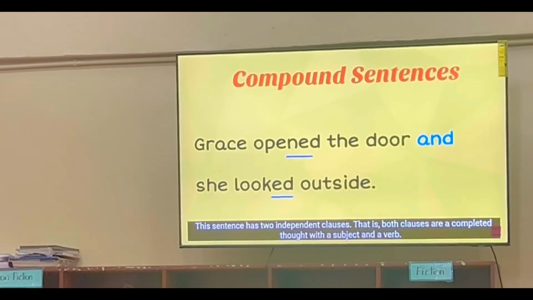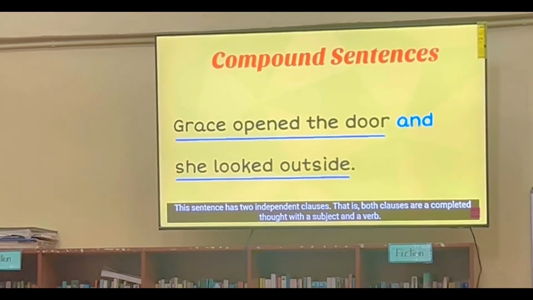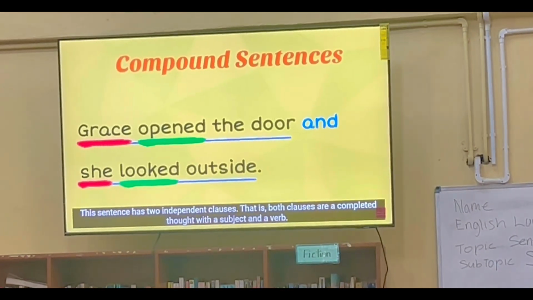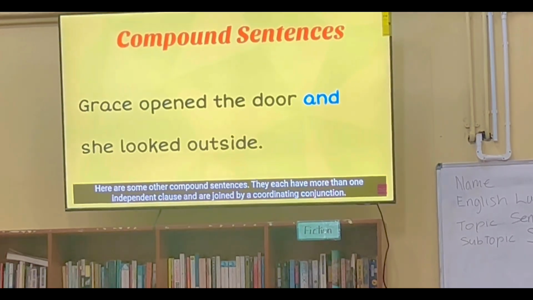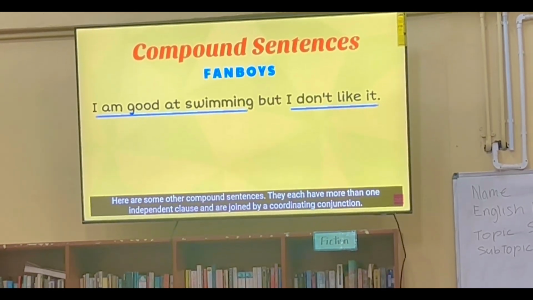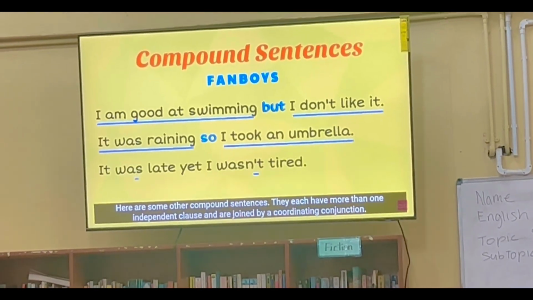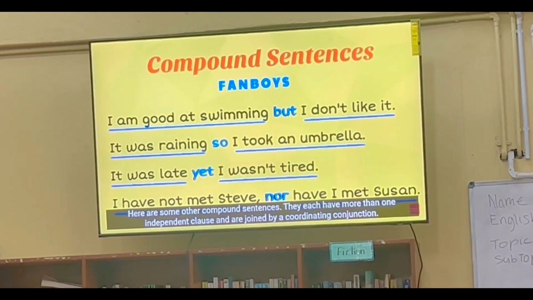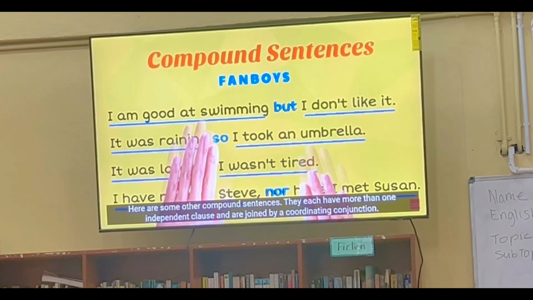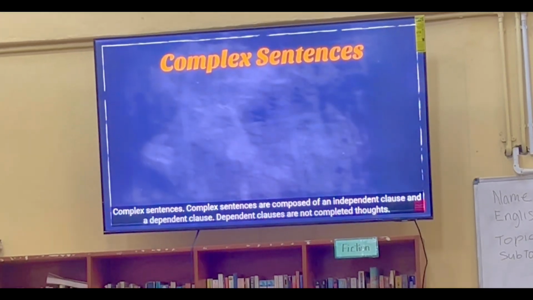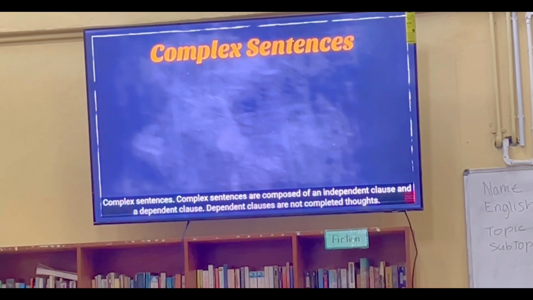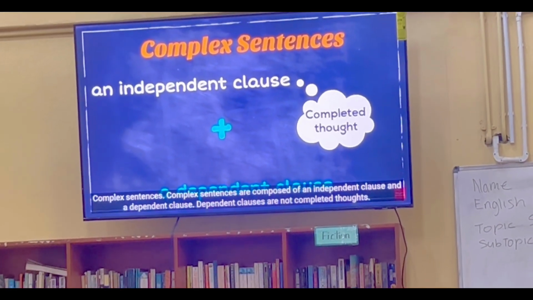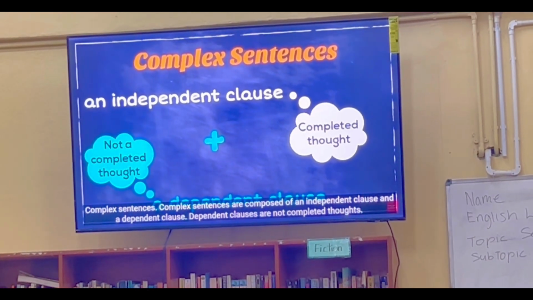The sentence has two independent clauses. That is, both clauses are a completed thought with a subject and a verb. Here are some other compound sentences. They each have more than one independent clause and are joined by a coordinating conjunction. Complex sentences. Complex sentences are composed of an independent clause and a dependent clause. Dependent clauses are not completed thoughts.